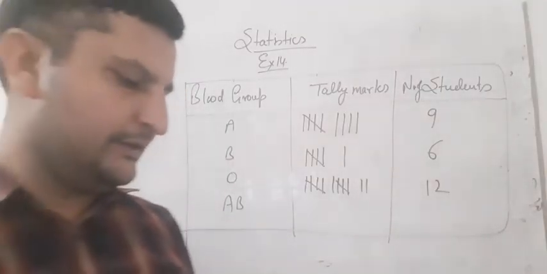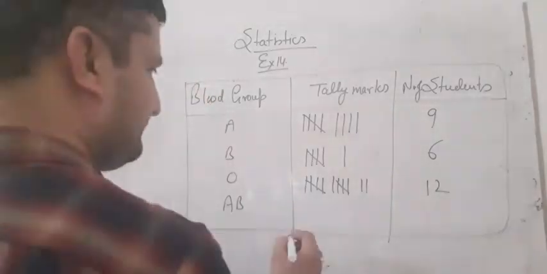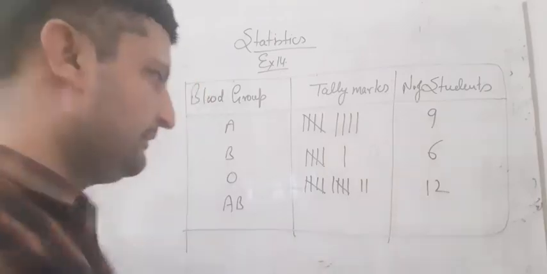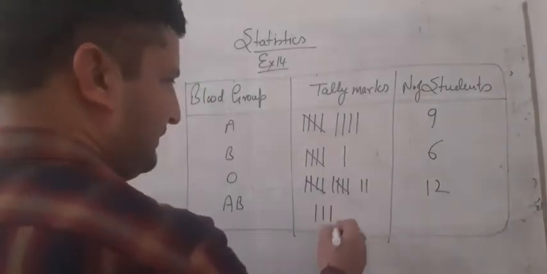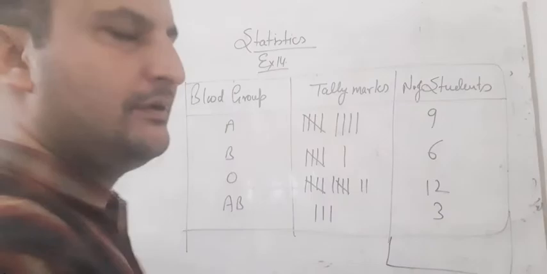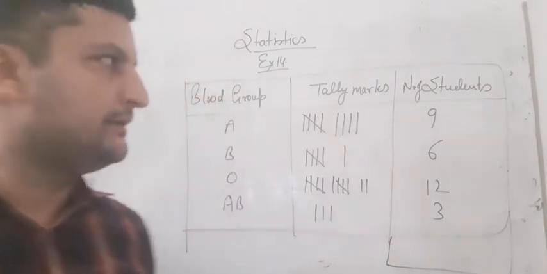And similarly AB. AB means AB, how many are there? 1, 2 and 3. AB are 3. So students, the total number of students are 30. So we can calculate it. If the total number is coming 30, so our data is correct. Otherwise it may be wrong.